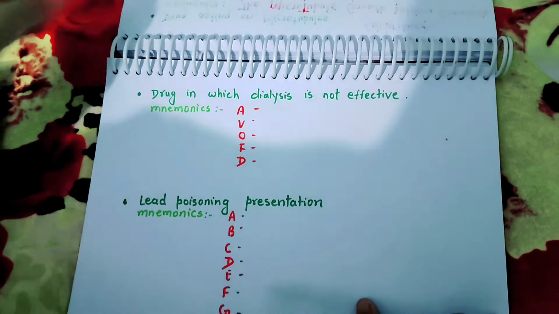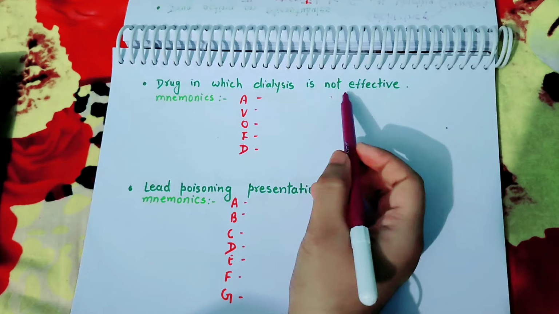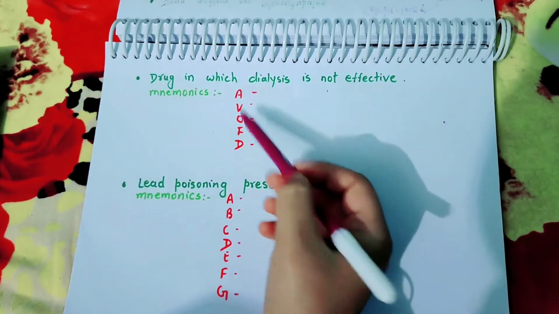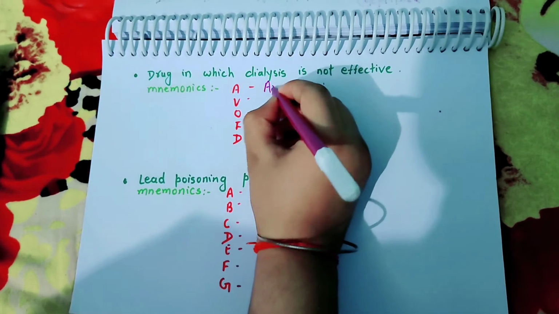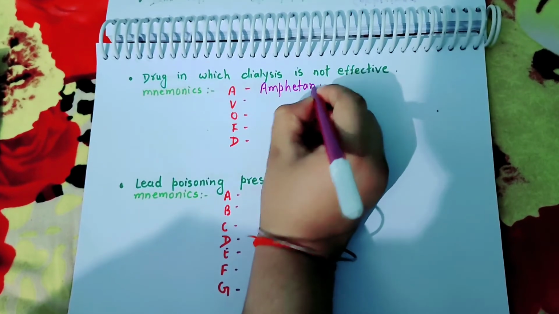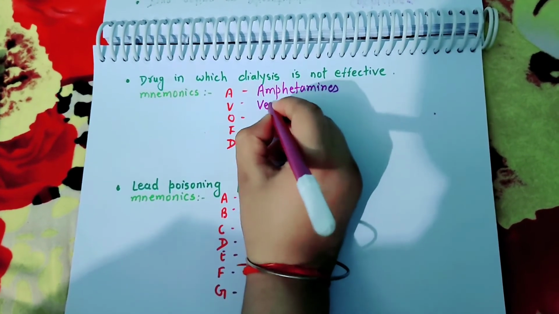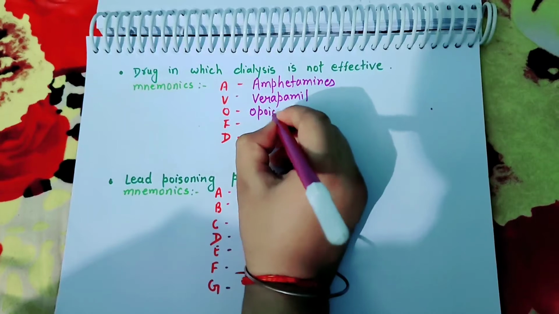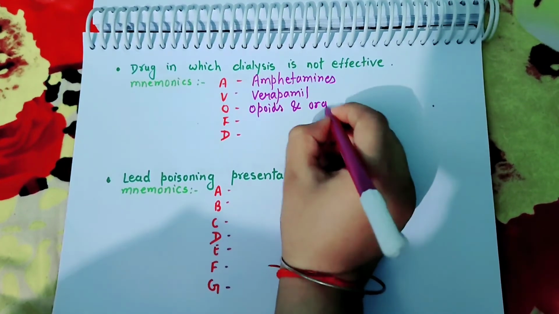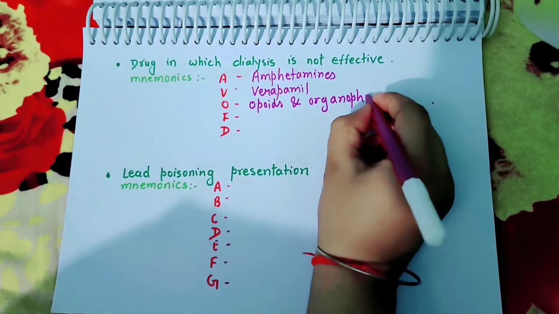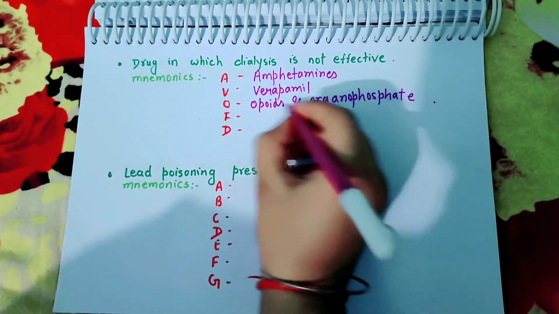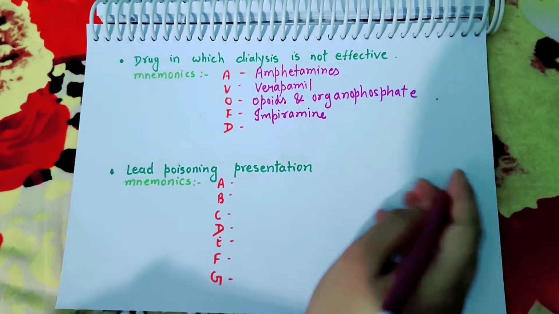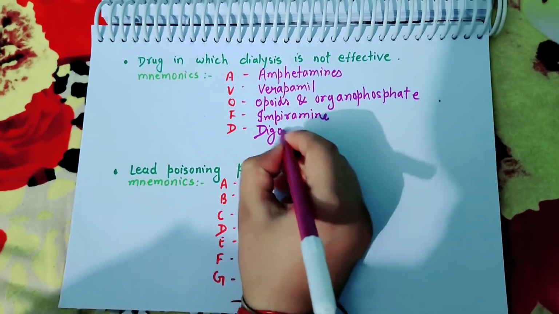Now come to the next mnemonic. Drugs in which dialysis is not effective. For this, the mnemonic is avoid, A-V-O-I-D. Here A stands for amphetamines. V stands for verapamil. O stands for opioids and organophosphate. I stands for imipramine. D stands for digoxin.